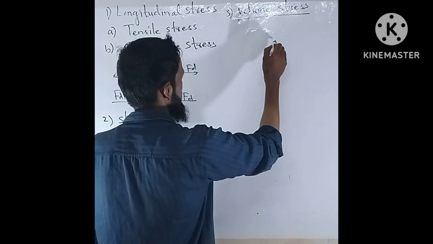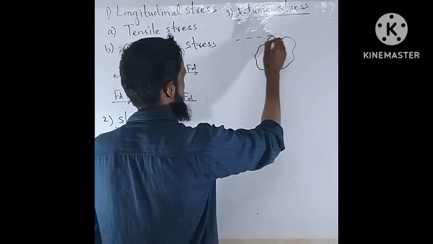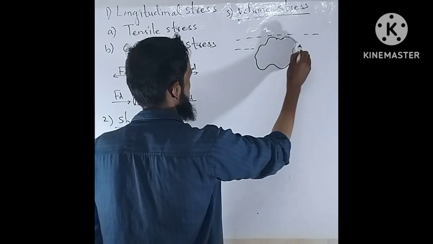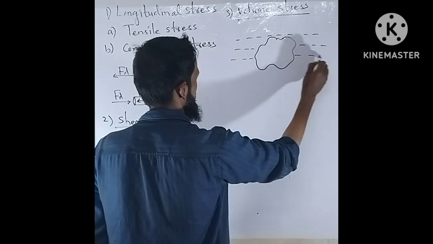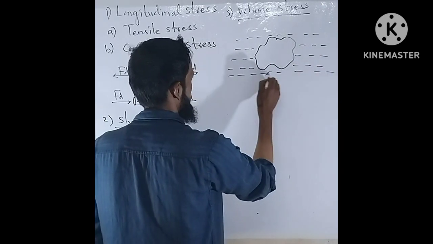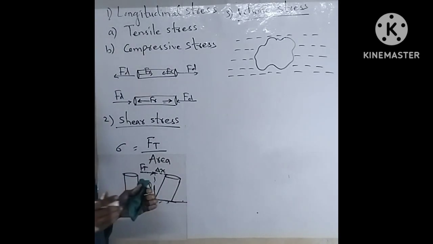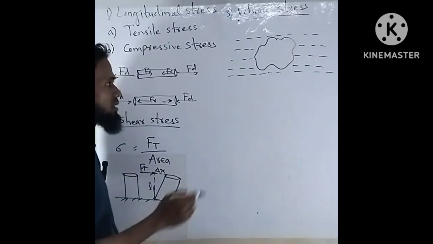So volume stress, when we have a solid object material kept inside the liquid, what happens? This liquid tries to compress the solid object inside the liquid.